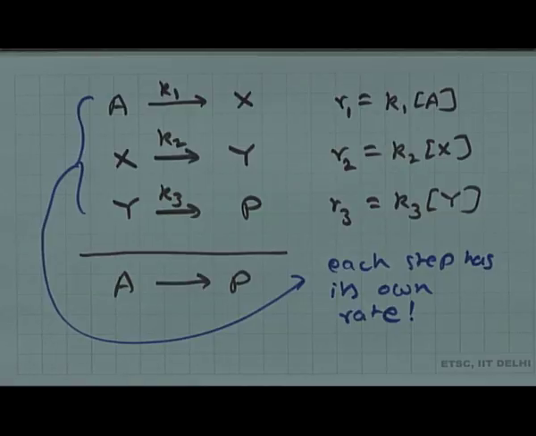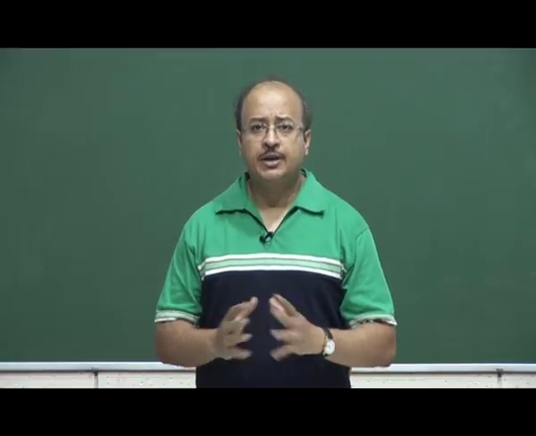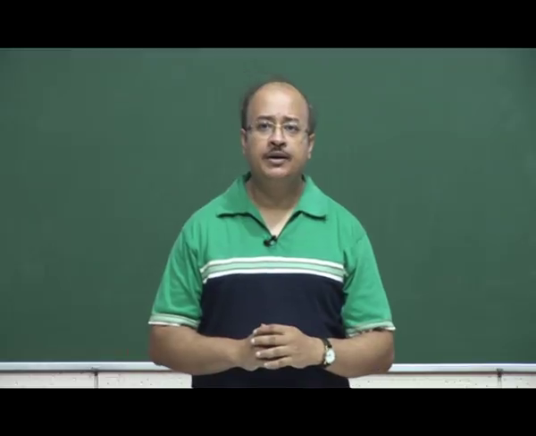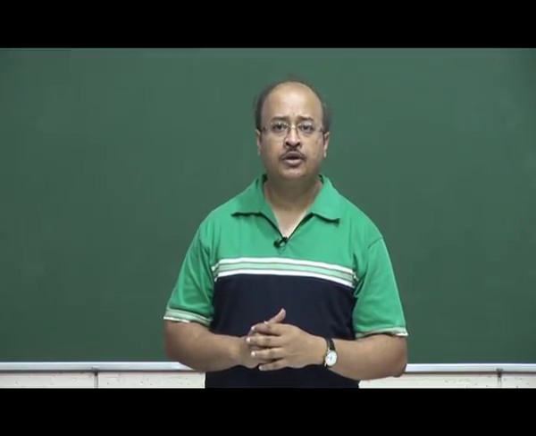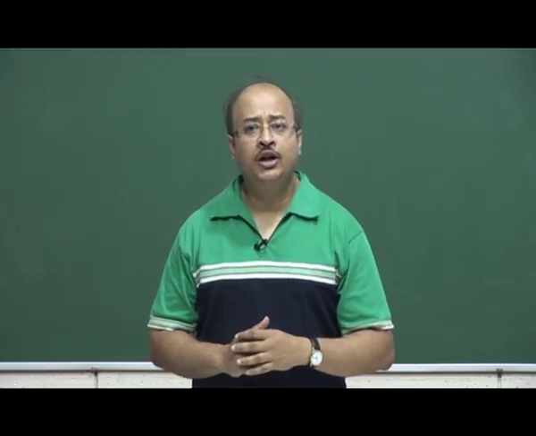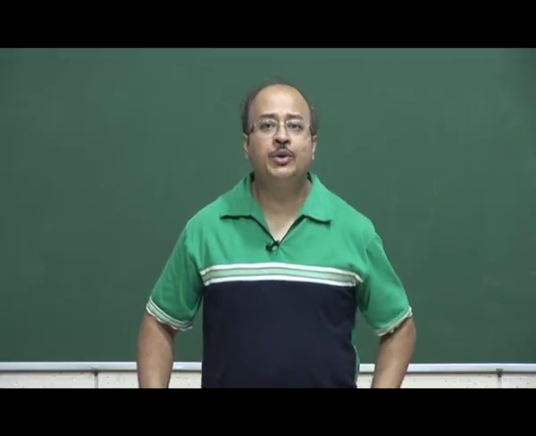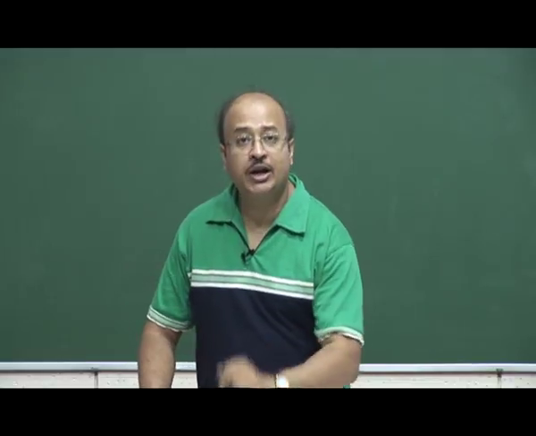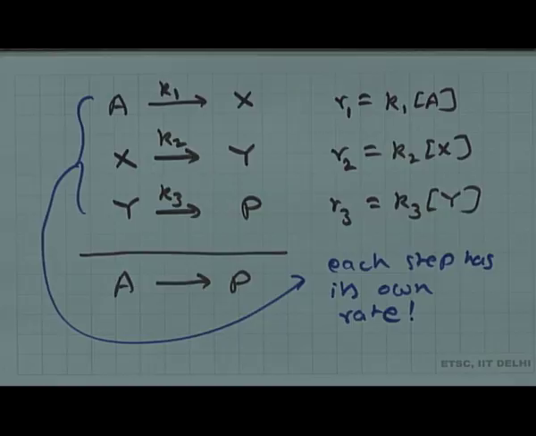So the next question that comes to your mind is, if my composite or complex reaction mechanism is composed of 3 such elementary steps, and each elementary step has its own rate, then what will the final rate of the reaction A going to P depend upon? It can depend upon A going to X, it can depend upon X going to Y, it can depend upon Y going to P, right.